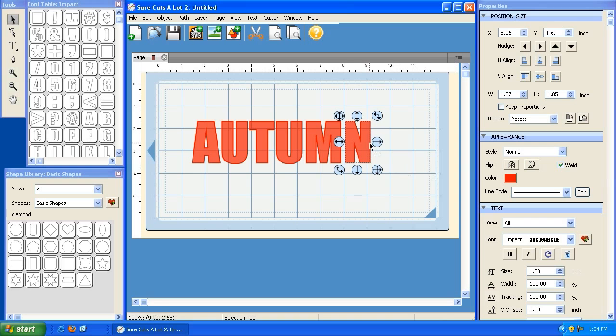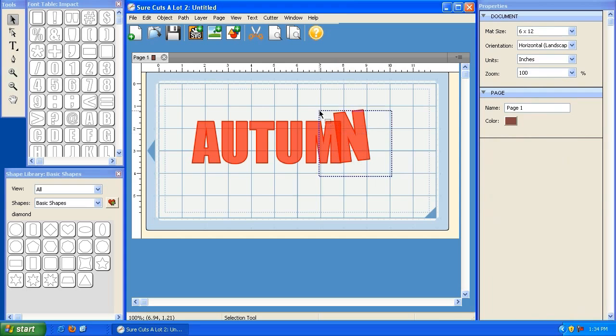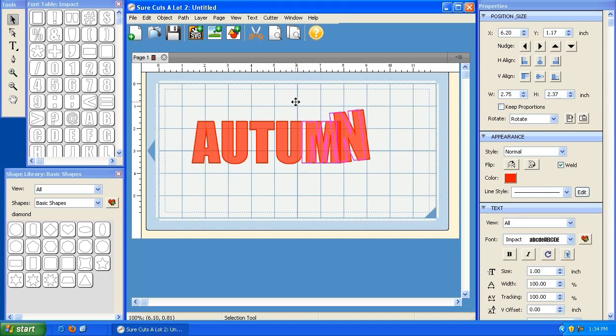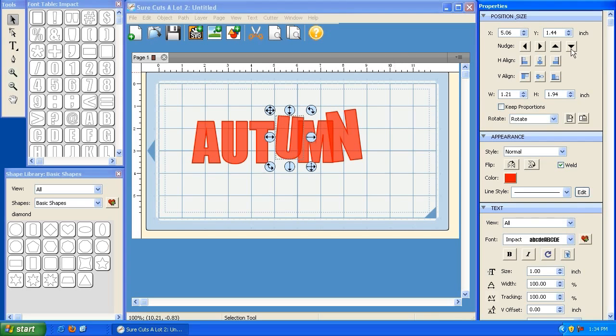That means I can literally take this and overlap it. You can skew it a little bit to give it a little funk. I can take both of these and drag them over this one. I'll take the U and tilt it a little bit this way, and I can use the up and down arrows on my keyboard to nudge it, or I can nudge it here.